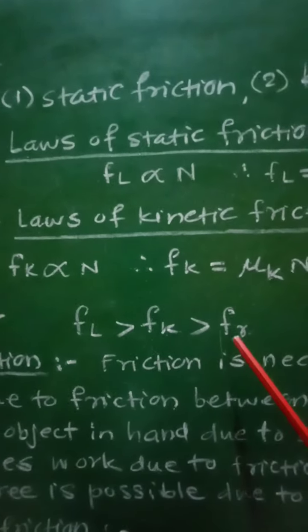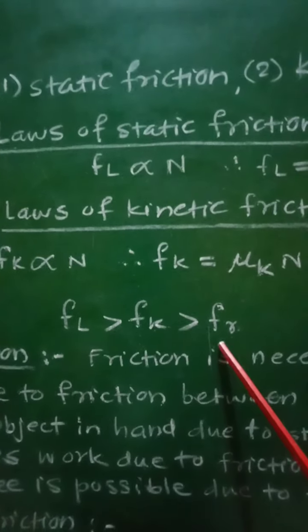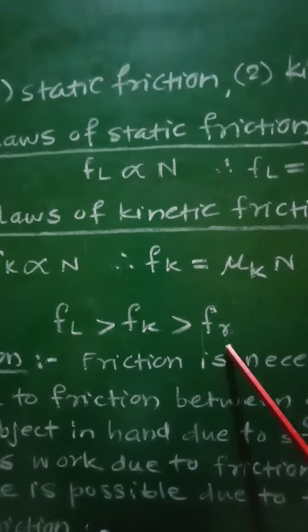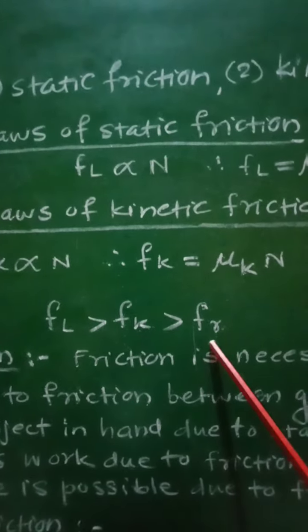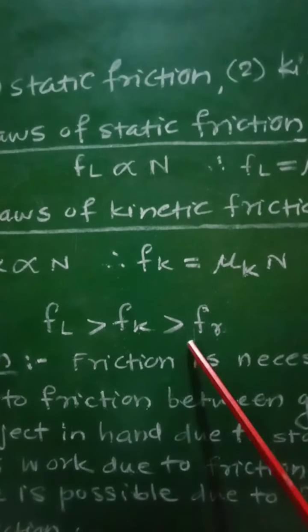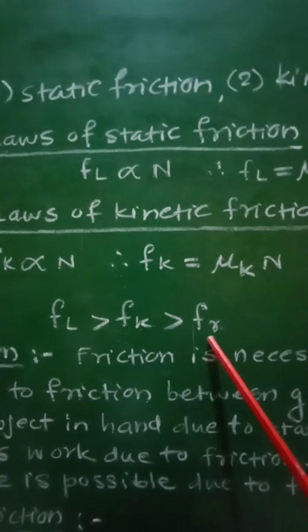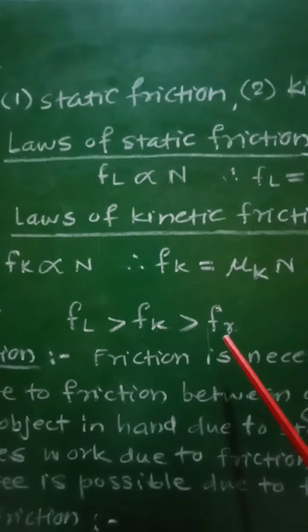And therefore, in some of the machineries, in order to reduce the friction between their different parts, generally spherical ball bearings are used. So these bearings are used in order to reduce the friction there.